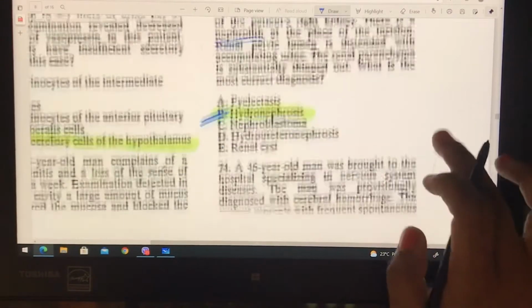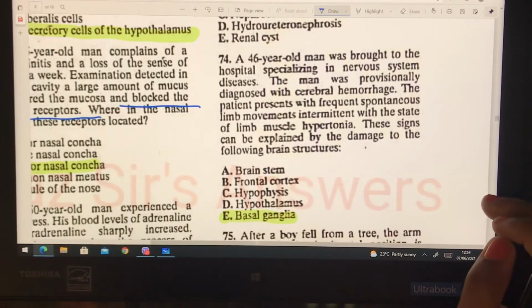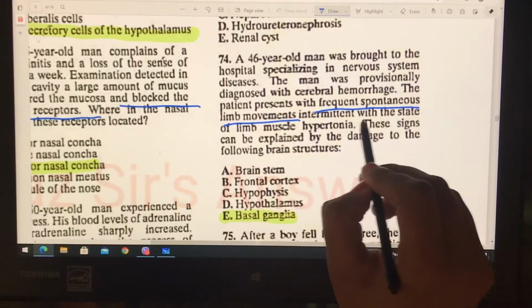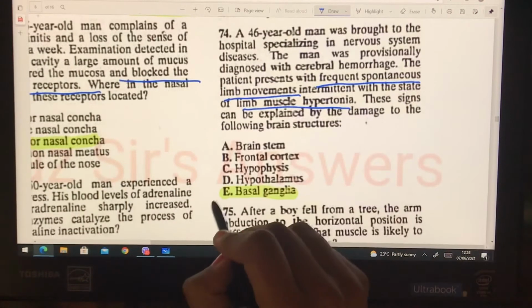So next, let's move to the next question. A 46-year-old woman was brought to a hospital specializing in nervous system diseases. The man was provisionally diagnosed with cerebral hemorrhage. The patient presented with frequent spontaneous limb movement intermittent with the state of limb muscle hypertonia. These signs can be explained by the damage of the following brain structure. Very direct question, if you have studied this, that basal ganglia